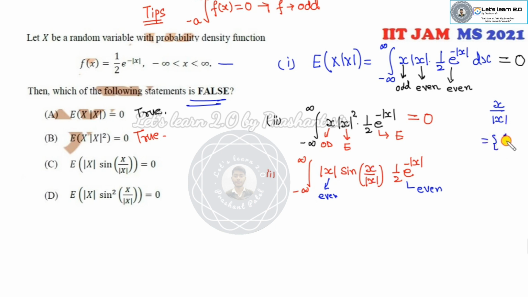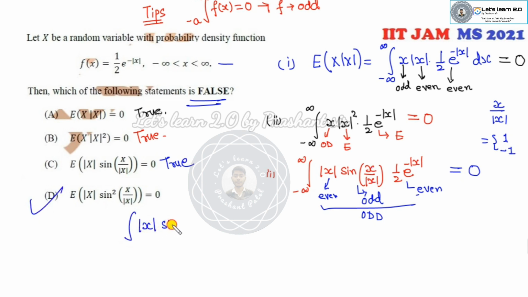X over mod x, we all know this value is either plus 1 or minus 1. So that means this is my odd function, because either consider the plus x or minus x. So the even and odd, its answer is odd. So this complete is my odd function. So the answer is 0. It is also a correct statement.